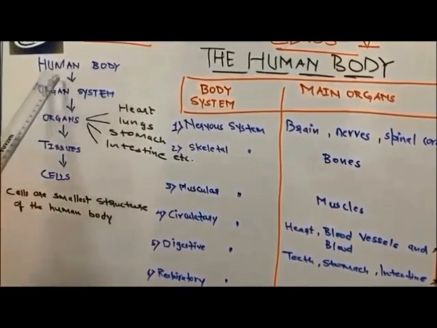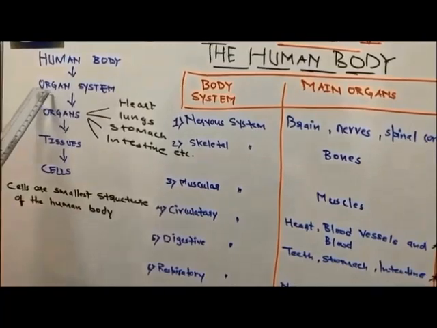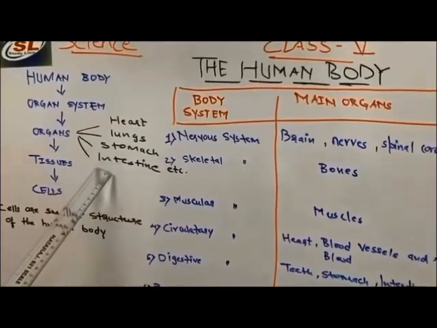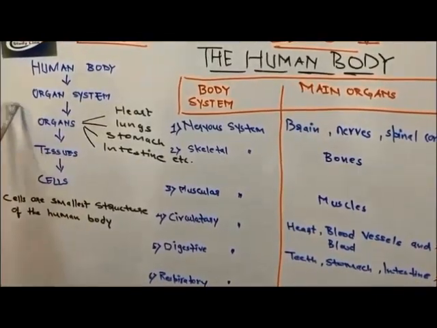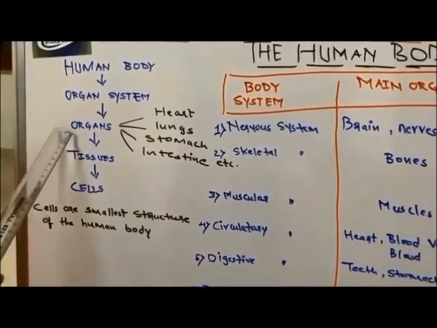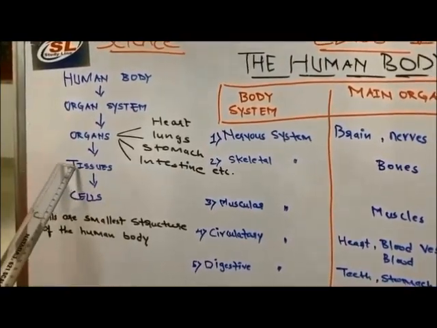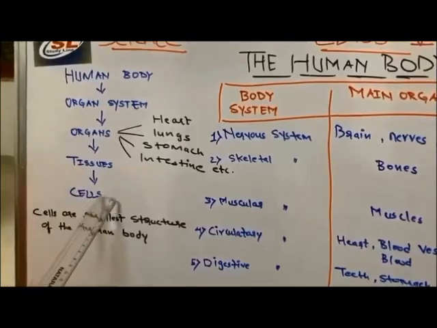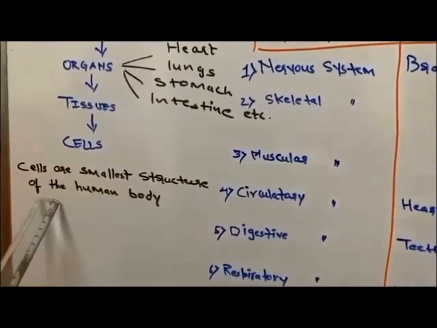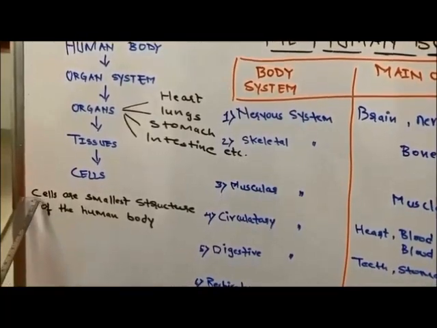So a human body is made up of the organ system. Different organs form the organ system, and organs like heart, lungs, stomach, intestine, all these organs form the organ system. These organs are made up of tissues. Tissues are even smaller than organs. The organs are made up of tissues, and tissues are made up of cells. So the cells are the smallest structure of the human body. So the structure of the human body is made up of cells.